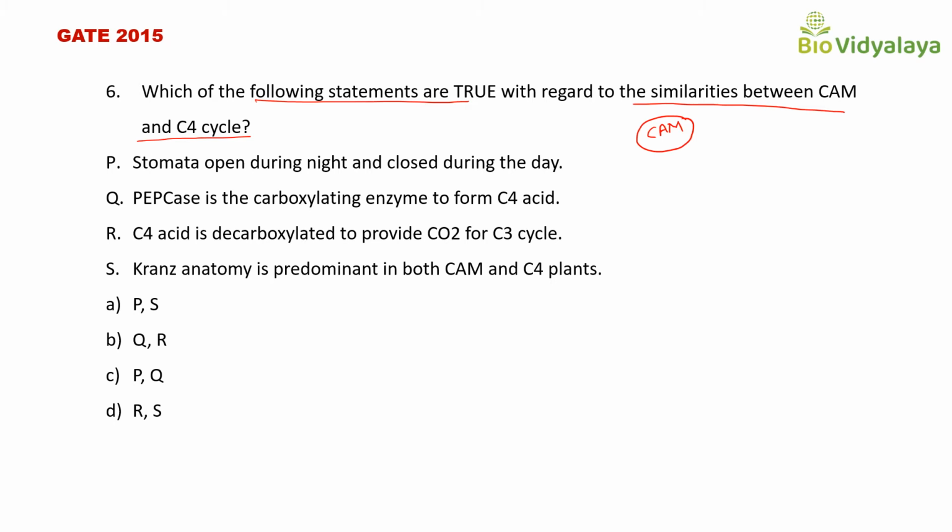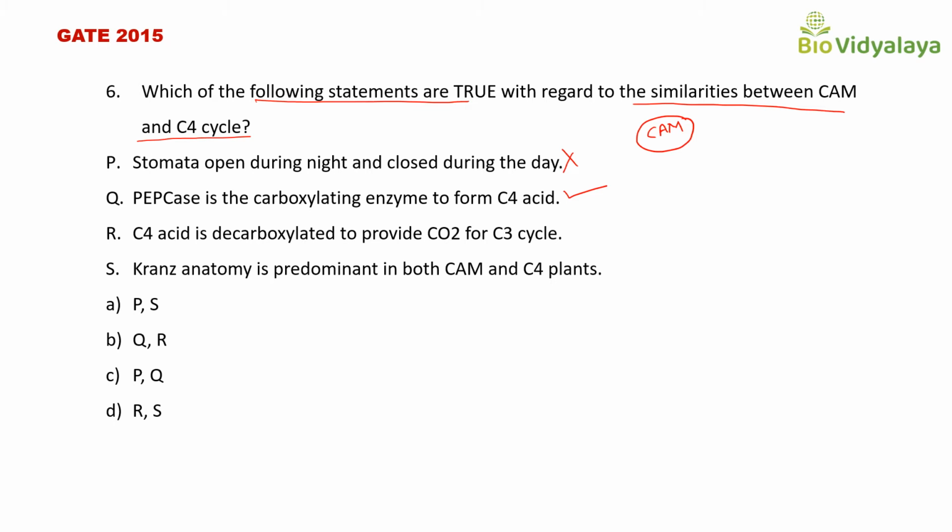So statement P is not correct. Next, statement Q: PEP carboxylase is the carboxylating enzyme to form C4 acid. This is correct. This is similar for both CAM and C4 cycle. So statement Q is correct.